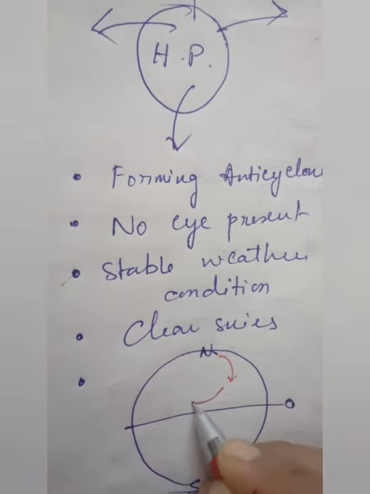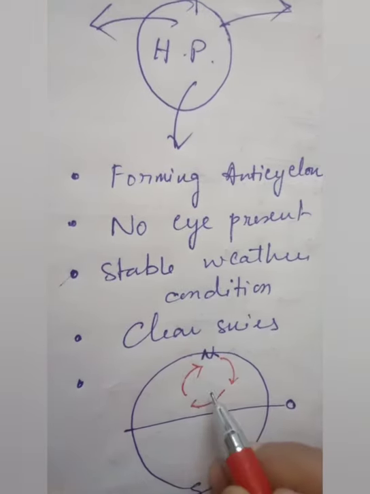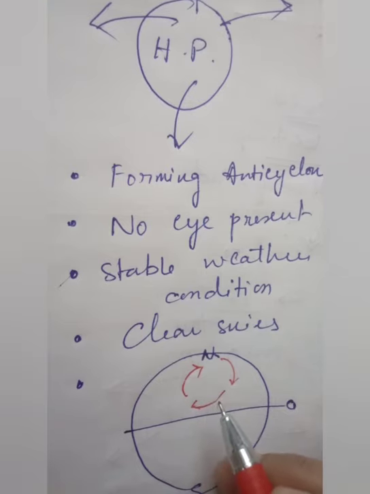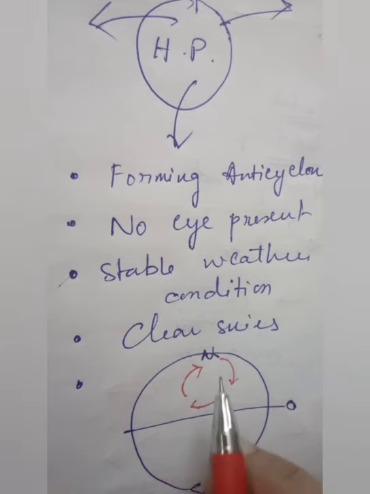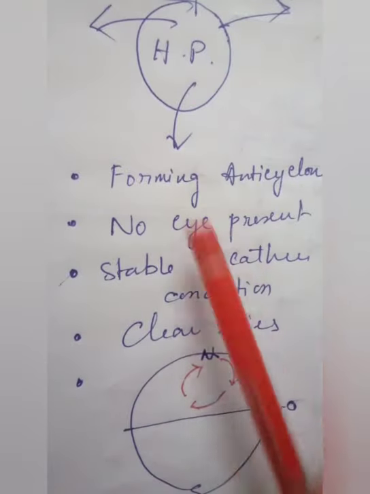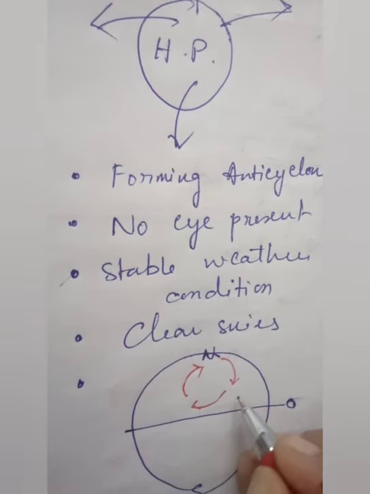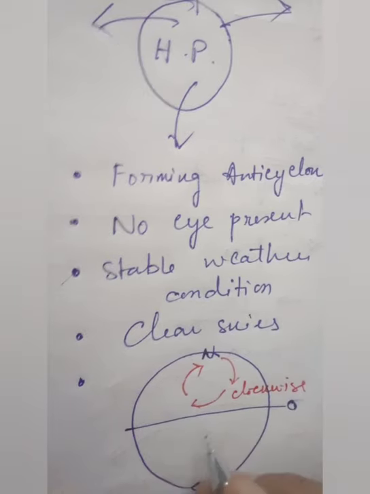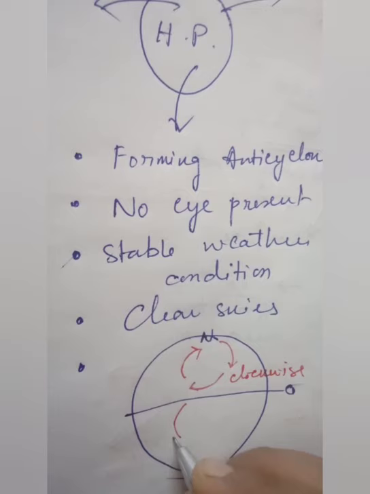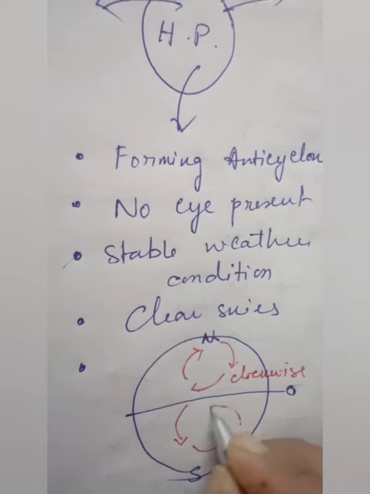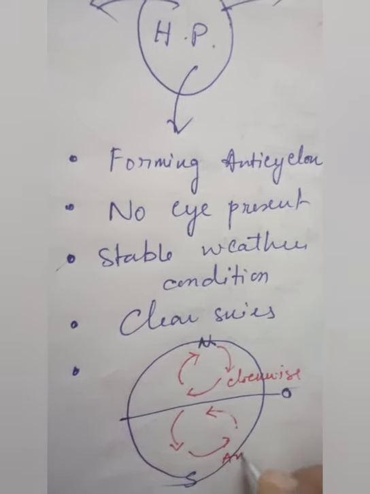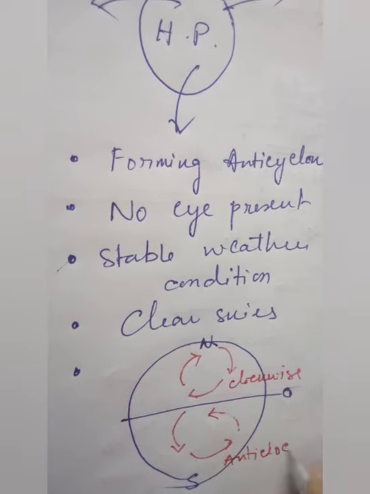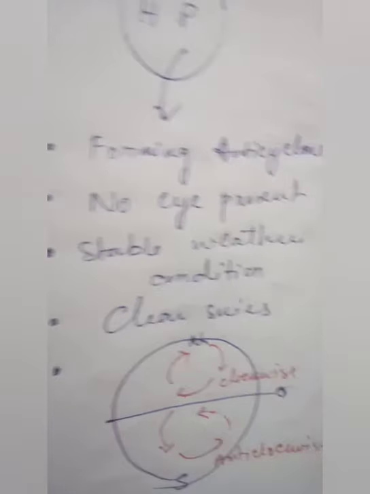You can recall that the cyclone in the northern hemisphere blows in the anti-clockwise direction, but the anticyclone blows clockwise. In the southern hemisphere it will be anti-clockwise, just the opposite direction of cyclone. So it's very easy to remember.